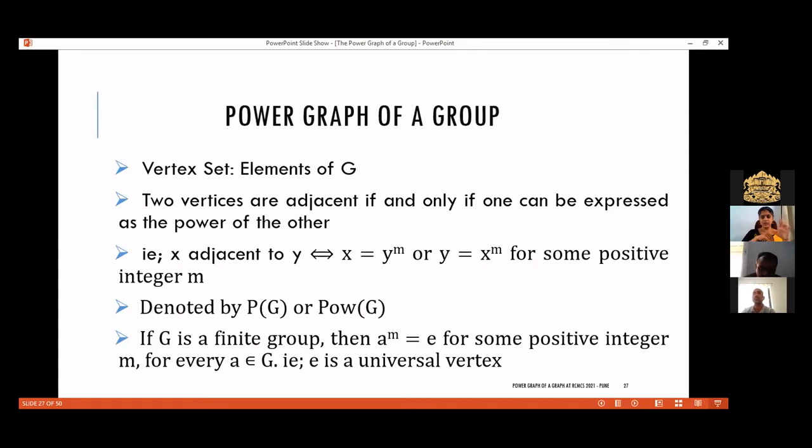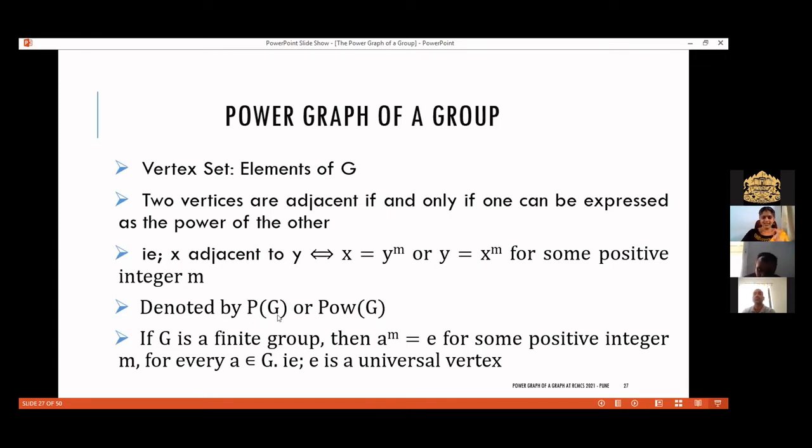Someone has used G of G and someone has used P of G, like that. So in this survey paper, he's trying to bring a common standard notation for all sorts of graphs obtained from groups. And there you can see the notation as POW of G. But in many other papers, you can see the notation P of G also.